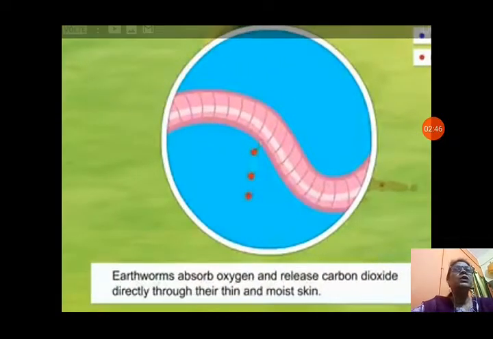You can see the earthworm. Earthworm absorbs oxygen and releases carbon dioxide directly through its moist skin. They don't have any other organ than the skin. Only the thin skin of the earthworm can exchange gases like oxygen and carbon dioxide.